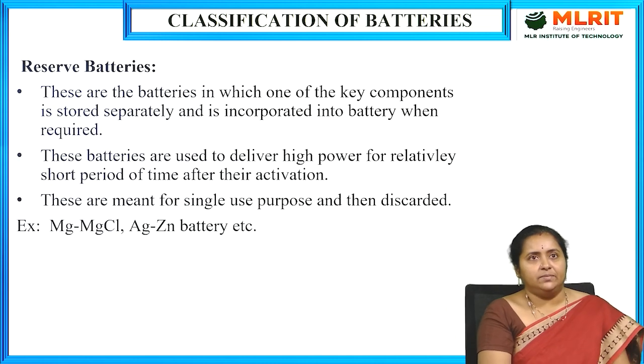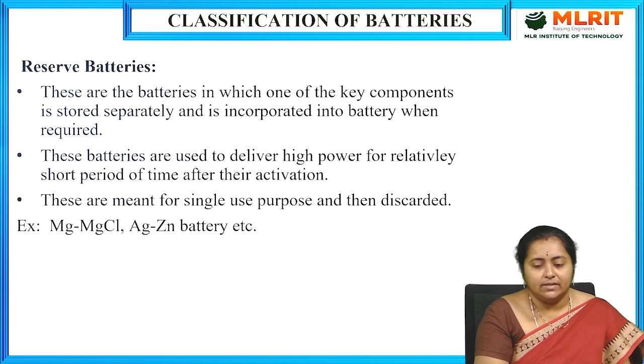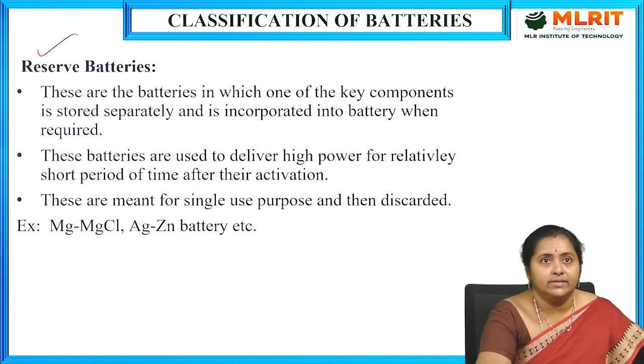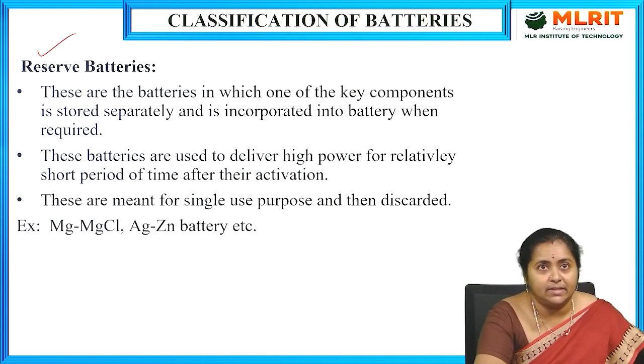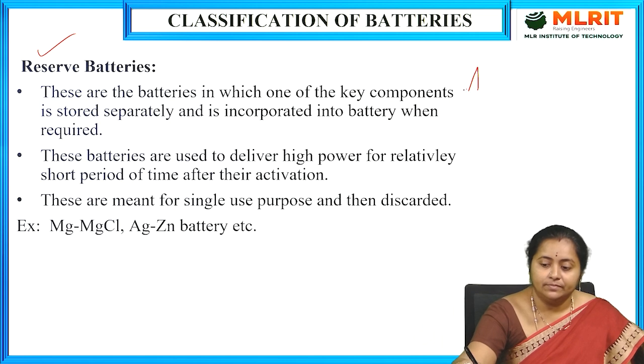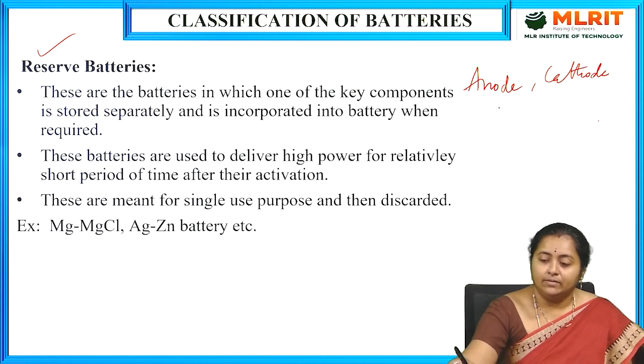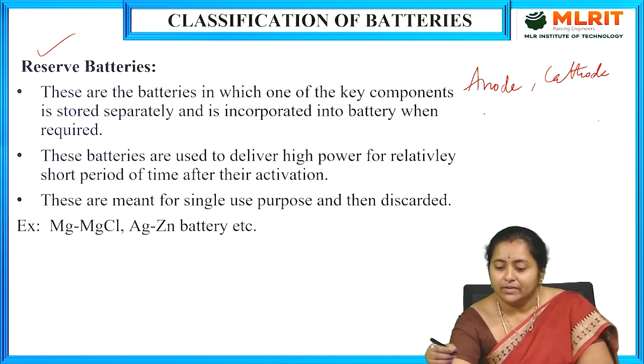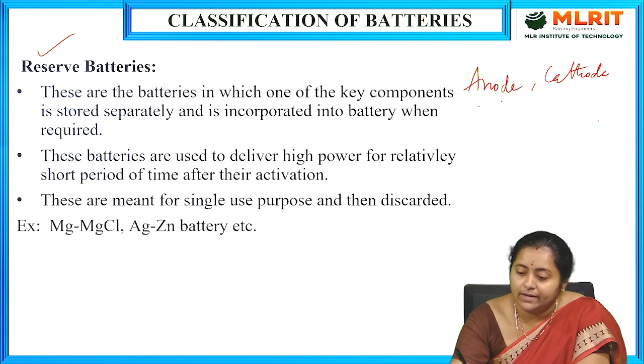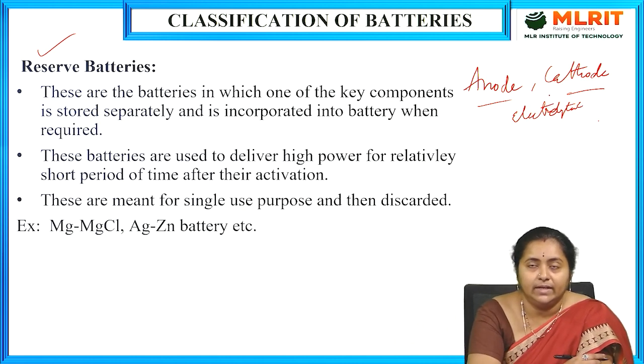Let us go with the third type, which is called reserve batteries. Type 3 is reserve batteries. Why is it named a reserve battery? A battery has three components. As per our basic knowledge about a galvanic cell, if you revise it, it will have three different components: anode, cathode and electrolytic solution.